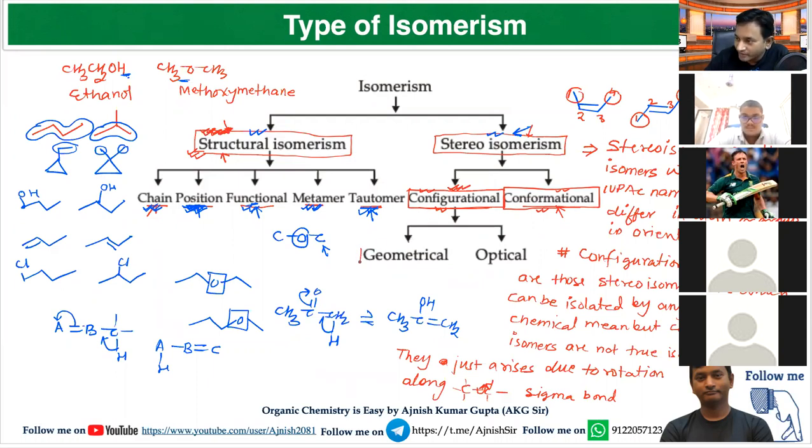They are further divided into geometrical isomerism and optical isomerism. Geometrical isomerism will be written as GIE and optical isomerism as OIE. Configurational isomers are further divided into two types: first is the geometrical isomers and second is the optical isomers.